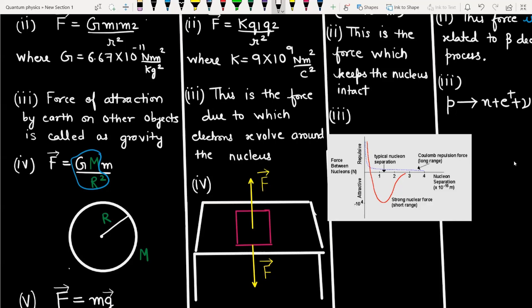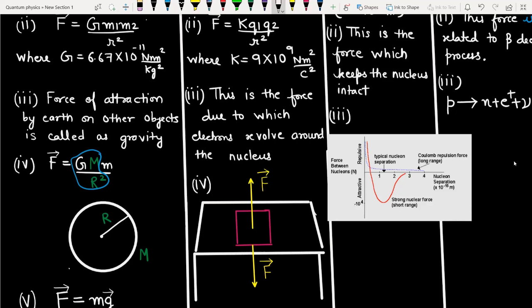Okay, so when the atoms present on the surface of this book and the atoms present on the surface of the table are very far from each other, there is no way that there is going to be any electromagnetic interaction. But when the book is kept on the table, the atoms present on both surfaces are very, very close to each other.